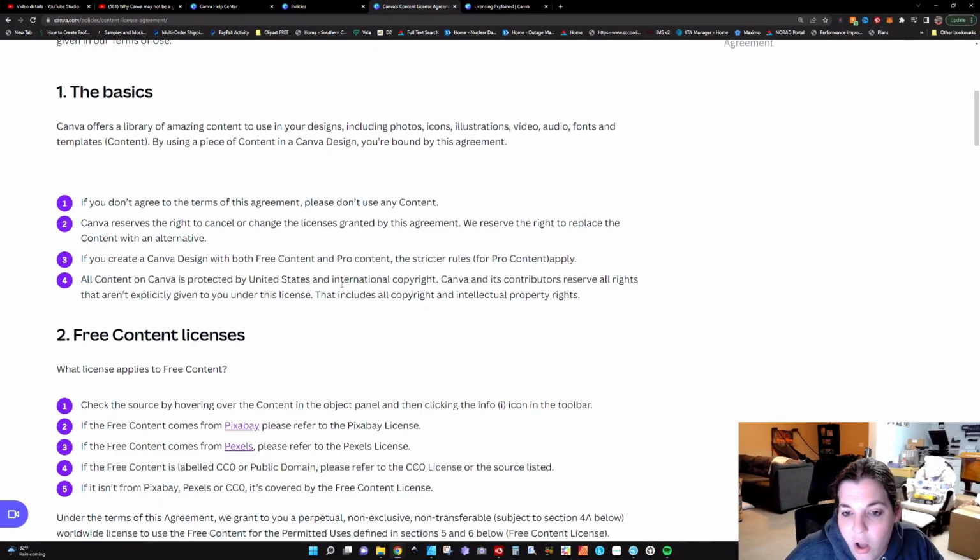Now, if you are using Canva to create, let's just say, posters or invitations where people cannot actively edit, and you use free and pro content because you have a pro account, the pro account rules will apply, okay? So all content on Canva is protected by United States and international copyright. Canva and its contributors reserve all rights that aren't explicitly given to you under this license. That includes all copyright and intellectual property rights.